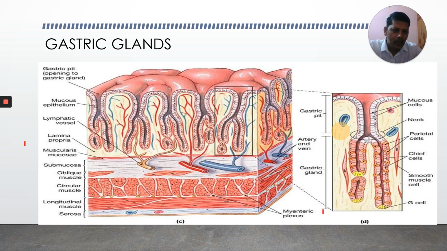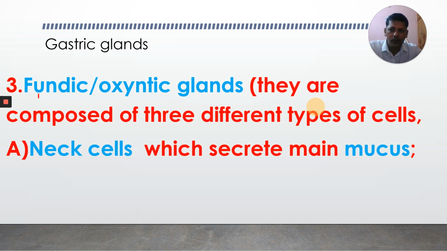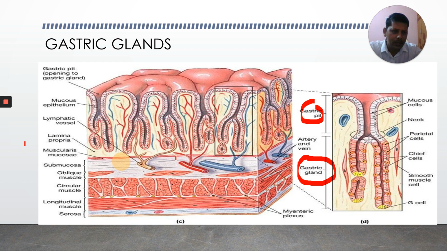Observe this one. Different types of cells are present. First one is the mucus-producing neck cell. This is the gastric pit, and this is the gastric gland. In this gastric gland, the fundic gland or oxyntic gland, there are three different types of cells. One, what are they? Neck cells, which produce mucus.